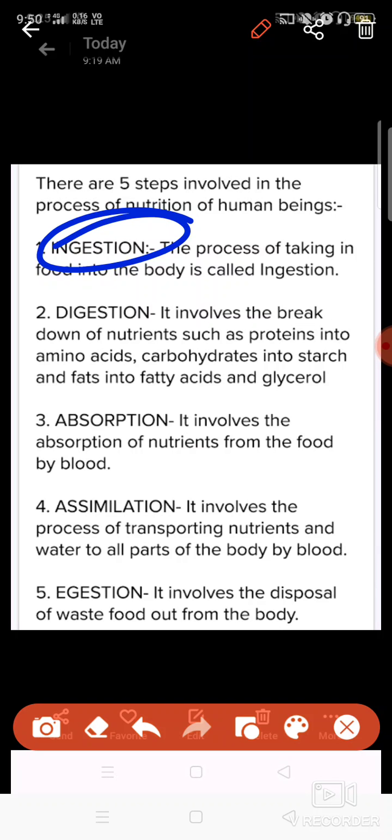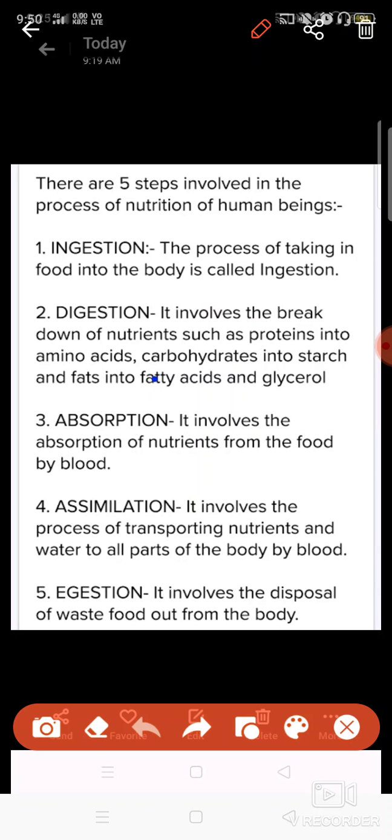So the first step is ingestion. Ingestion means that food is being taken inside the body. Digestion: the food which is taken up is in solid form, so it will be converted into simple form.